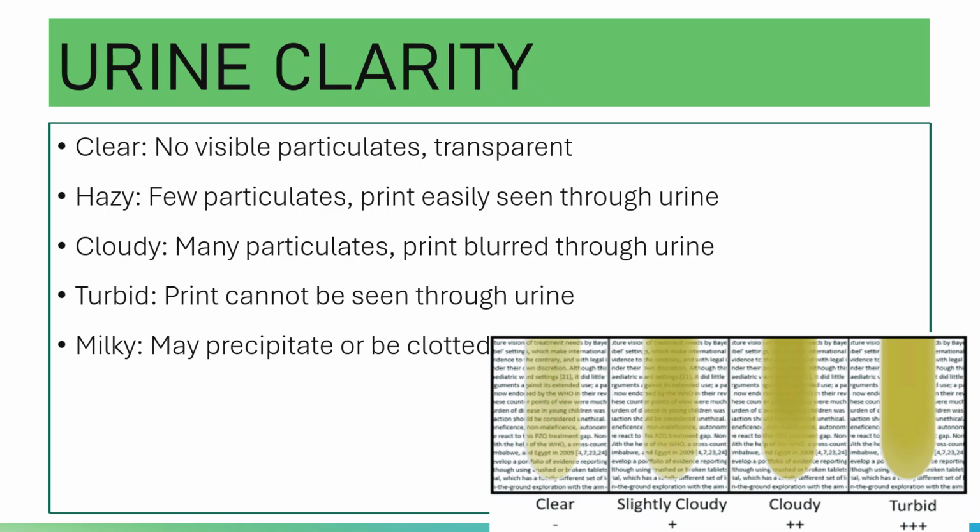Okay, and when you say milky, you have many precipitates or may be clotted accordingly. Again, some laboratories make use of the terms slightly cloudy, slightly turbid, as such. It depends on the laboratory's protocol and how they report it. But normally, urine color is clear.